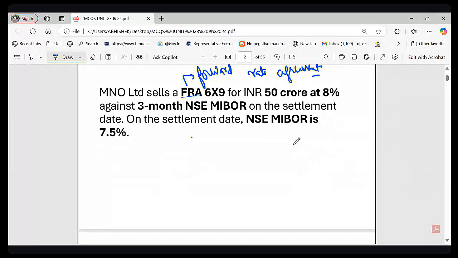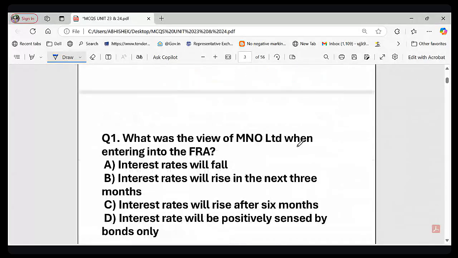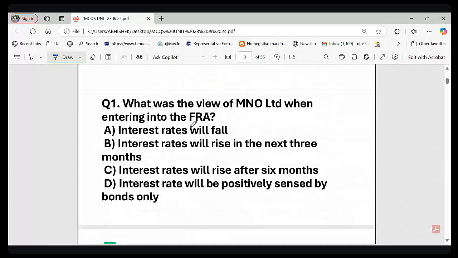Now the question is asking you, what was the view of MNO Limited when entering into the FRA? Option A, interest rate will fall. Option B, interest rate will rise in the next 3 months. Option C, interest rate will rise after 6 months. Option D, interest rate will be positively sensed by bond only. This is the first question of today's session. I'm giving you 10 seconds to think about this particular question, whatever you think correctly.